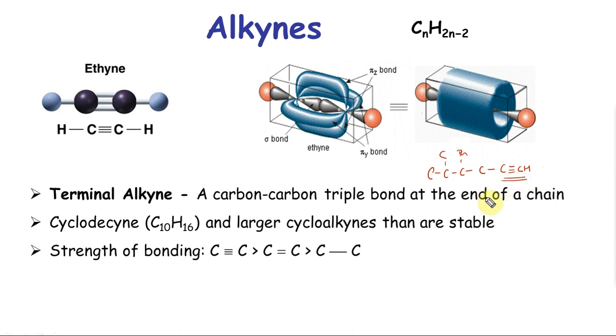A terminal alkyne is extremely important because the terminal hydrogen is acidic because of the sp nature of this carbon. A hydrogen attached to an sp carbon is acidic, meaning it can answer tests for an acid. Not all tests, but some of them. We are going to see which ones later. Anytime I have a triple bond on the corner, that's called a terminal alkyne. If it's not on the corner, it's somewhere inside, it's called a non-terminal alkyne or internal alkyne.